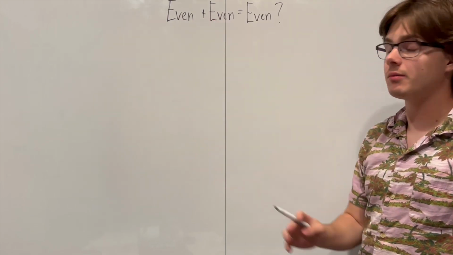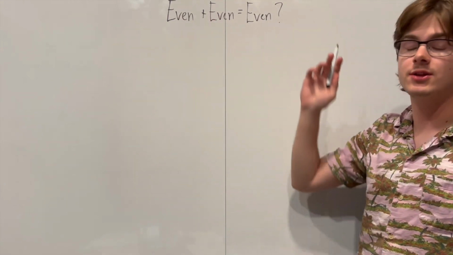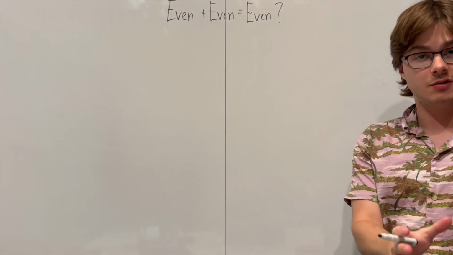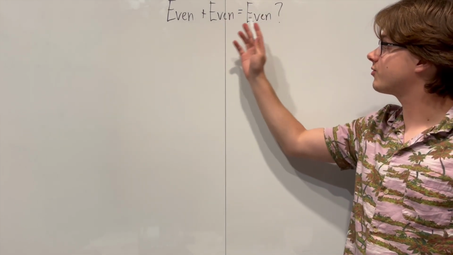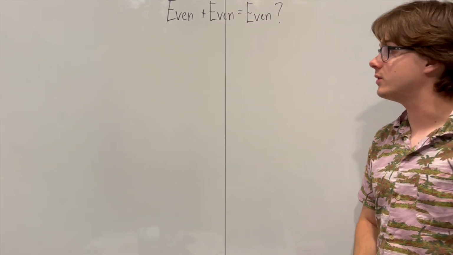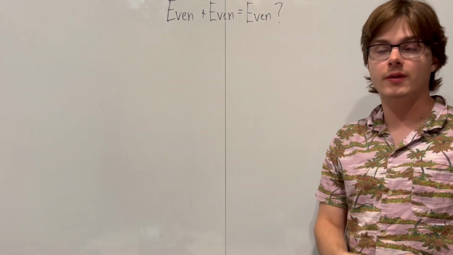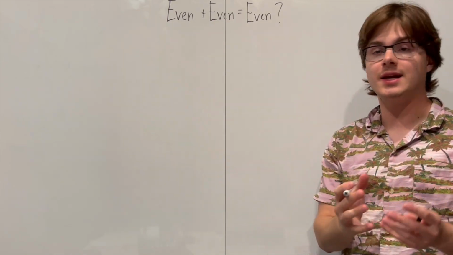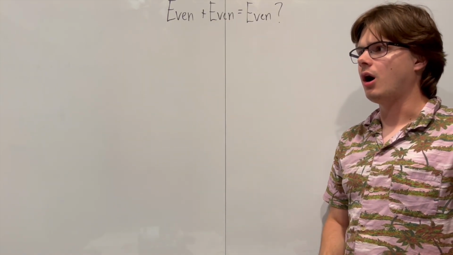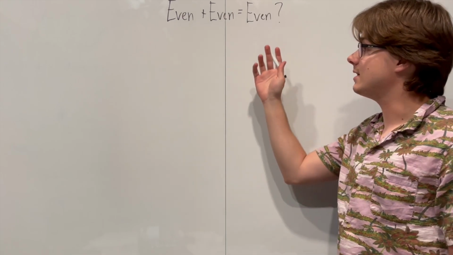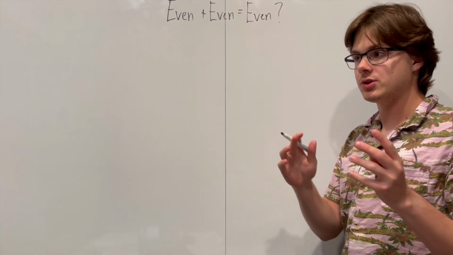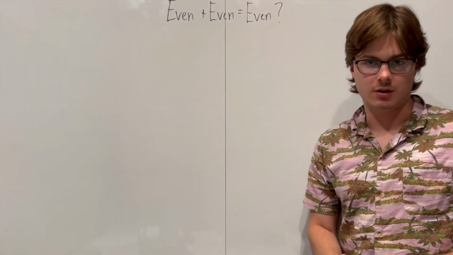If our two even numbers are 0, so 0 plus 0, that's going to be 0, and 0 is an even number. 2 plus 4, that's going to be 6. 6 is an even number. 2 plus 2, that's 4, that's an even number. 4 plus 6, that's 10, that's an even number. 8 plus 8, that's 16, that's an even number. 12 plus 24, that's 36, that's an even number.